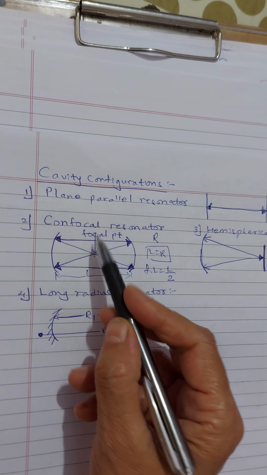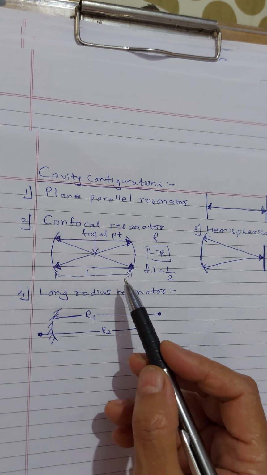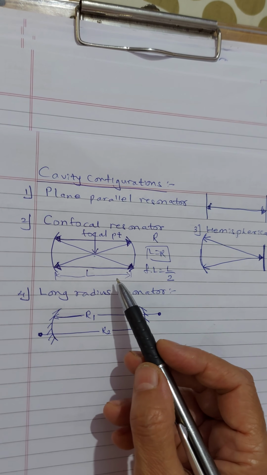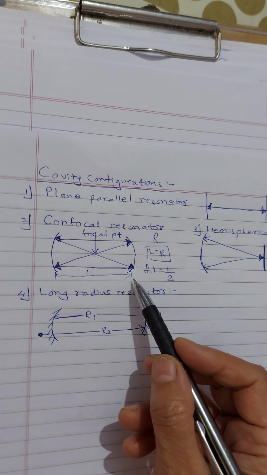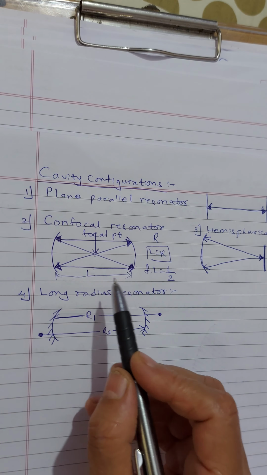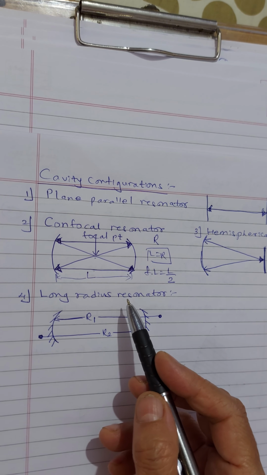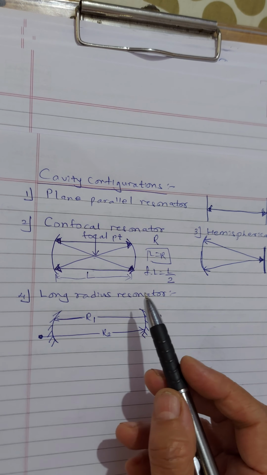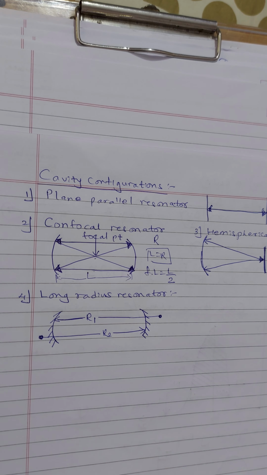The reason behind giving this name is over here. And this cavity is easier to align, but the filling is poor, so only a small fraction of the medium is utilized. That is the only disadvantage it has got. Easier to align, but the filling is poor is the only disadvantage over here. That's the reason a small fraction of the medium is utilized.